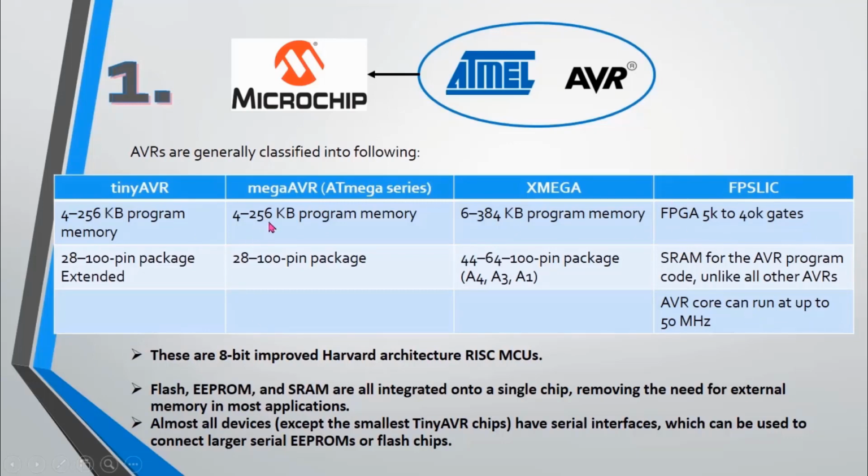You can also see these series in your Arduino Uno or Arduino Mega, like the ATmega 2560 and the Arduino ATmega 328P. These are the series of AVR microcontrollers. In these microcontrollers, flash, EEPROM, and SRAM are all integrated into a single chip, making them very small in size. Almost all devices except the smallest Tiny AVR chips have serial interfaces, which can also be used to connect larger EEPROM serials or flash chips.